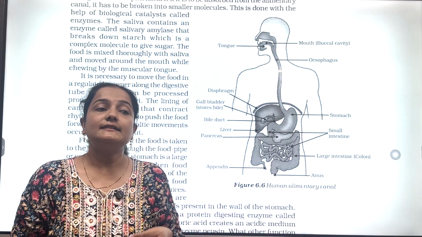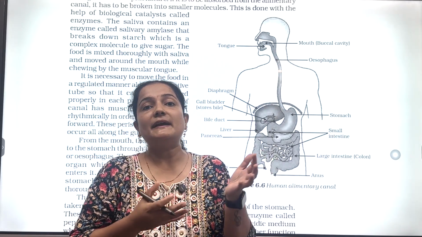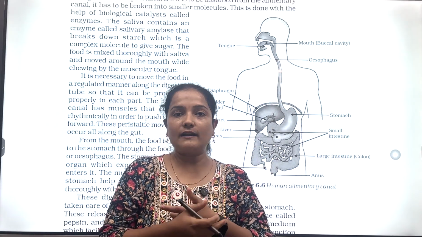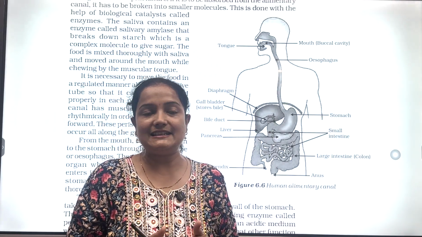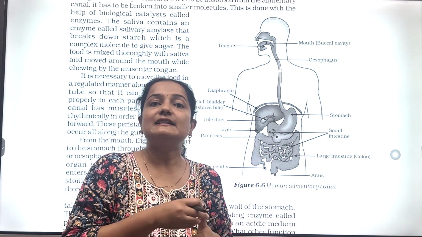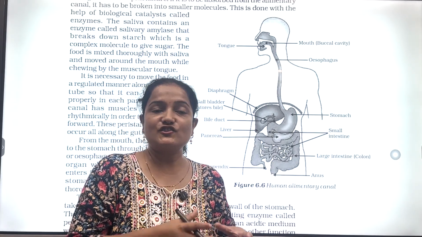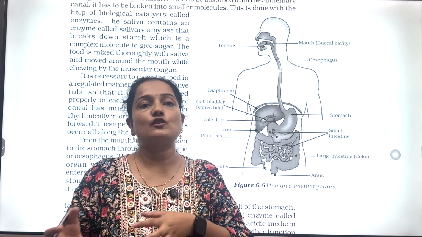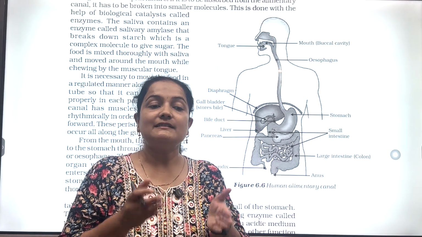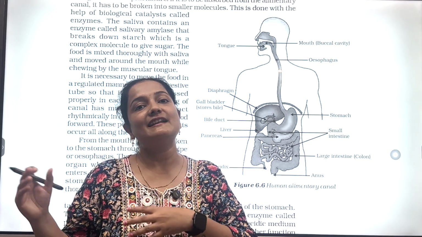Then next come the pancreatic juices. Now our medium is alkaline, so pancreatic juices can work easily. The pancreas releases trypsin and lipase. Trypsin digests the proteins, and lipase acts on the emulsified fat and produces fatty acids and glycerol.